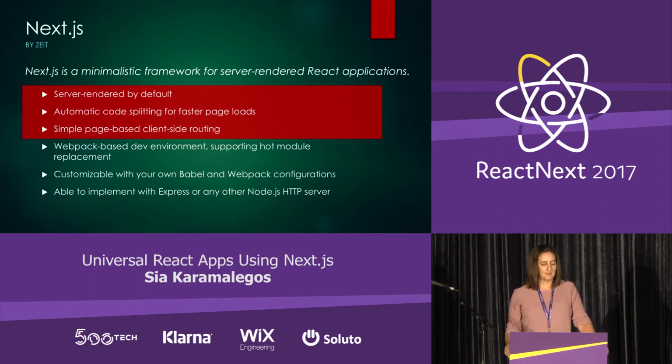And then these next three are just nice to have that they also have. So it's a Webpack and Babel-based development environment, and then it supports hot module replacement. But it's also customizable with your own configurations. It's very easy to customize those configurations, like if you have different preferences. You can also implement it with any Node.js HTTP server. I'm actually going to show an example with Express so you can see how easy it is to incorporate that for a custom server.